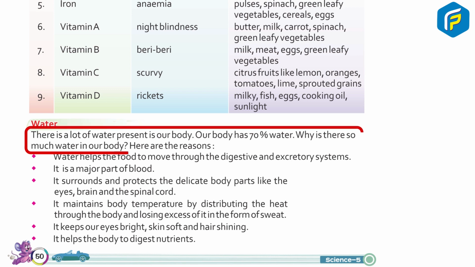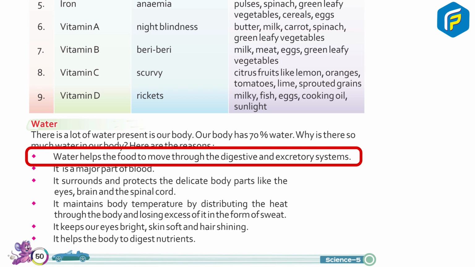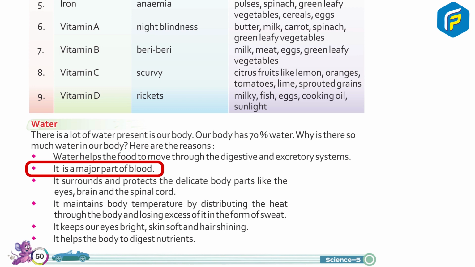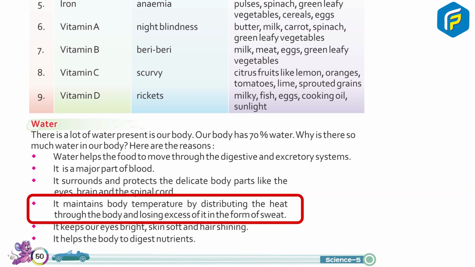There is a lot of water present in our body. Our body has 70% water. Why is there so much water in our body? Here are the reasons. Water helps the food to move through the digestive and excretory system. It is a major part of blood. It surrounds and protects the delicate body parts like the eyes, brain, and the spinal cord. It maintains body temperature by distributing the heat through the body and losing excess of it in the form of sweat.